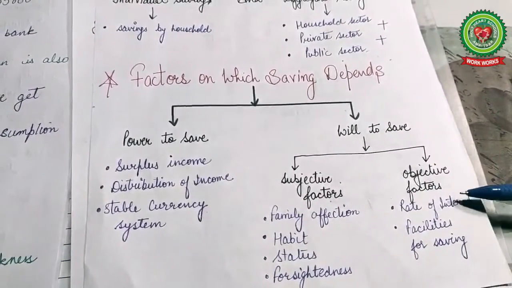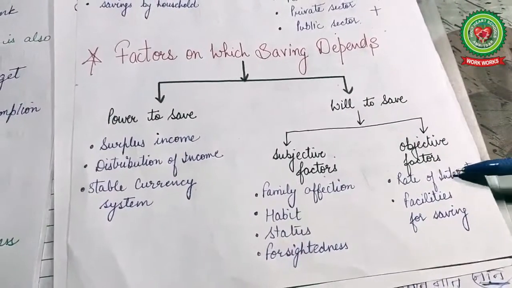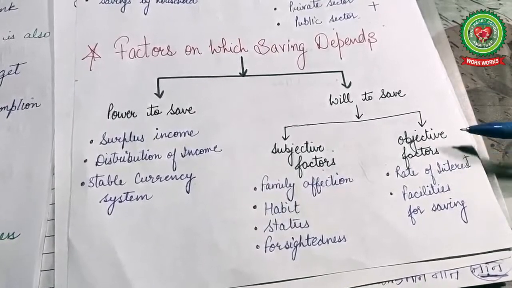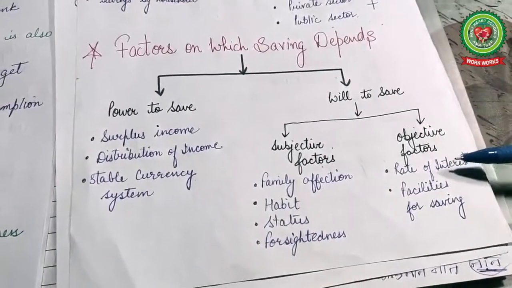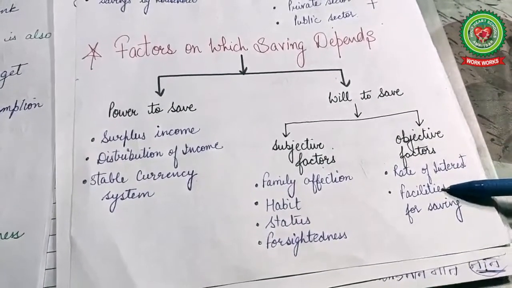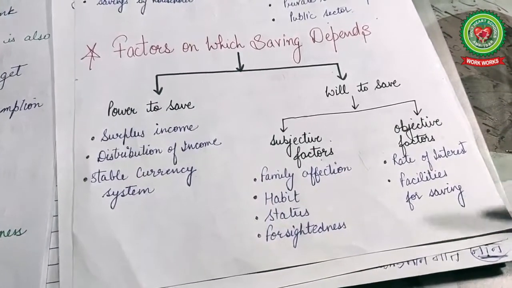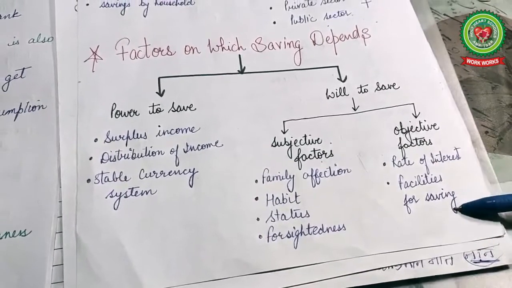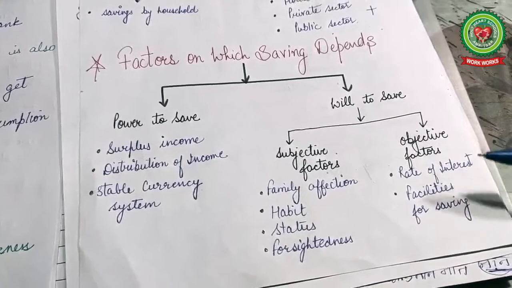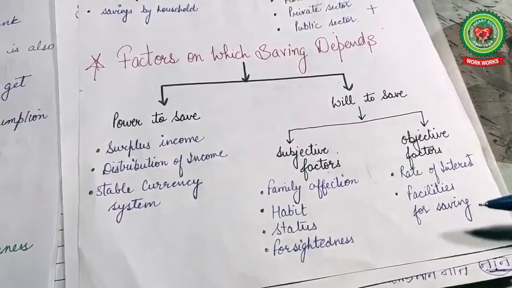The rate of interest is decided by the country or the government. If the rate of interest is more, then people deposit more money in the bank and get interest. So it increases the habit of savings. Next is facilities for saving. These are the kinds of facilities provided by the government or the country. The more facilities are available, the more savings there will be.